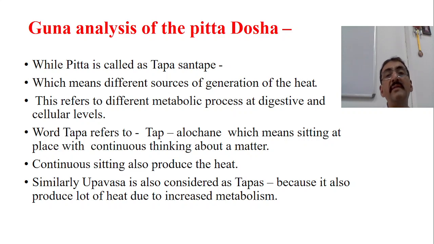Similarly, if I go for Guna analysis of the Pitta dosha, Pitta is called Tapa, Santapa, isn't it? Which means different sources of generation of heat. Pitta is something related to different sources of generation of heat by different means. This refers to different metabolic processes at the digestive and cellular level. Totally, all those factors which are responsible for generation of heat, it may be enzymes, it may be hormones, it may be intracellular enzymes, cofactors. So these are all considered under Pitta because it is related to generation of heat.